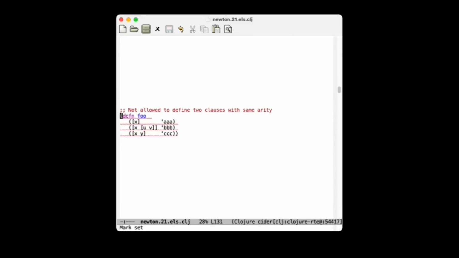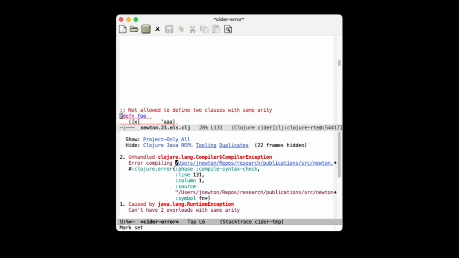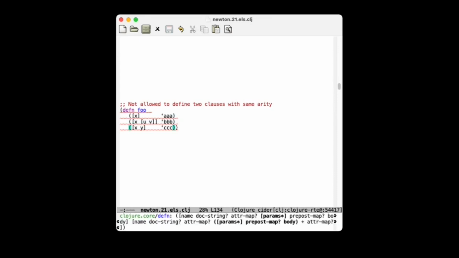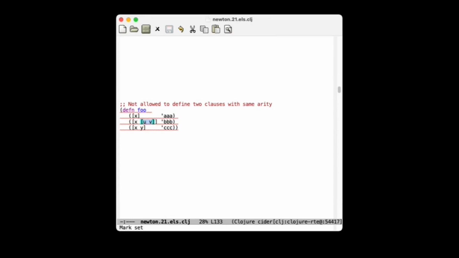We try to define this function, and we have a compile time error because we specified two functions with the same arity, and that's not allowed. So every clause in the function definition must distinguish itself from the other clauses by arity, even if you might intuitively think they're distinguished by some other mechanism.